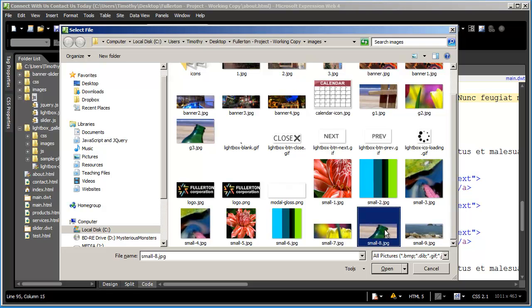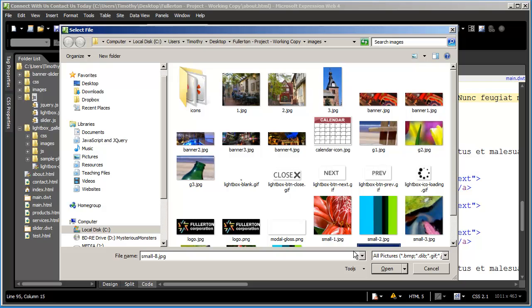I used G1, G2, and G3. So we'll do G1 there.